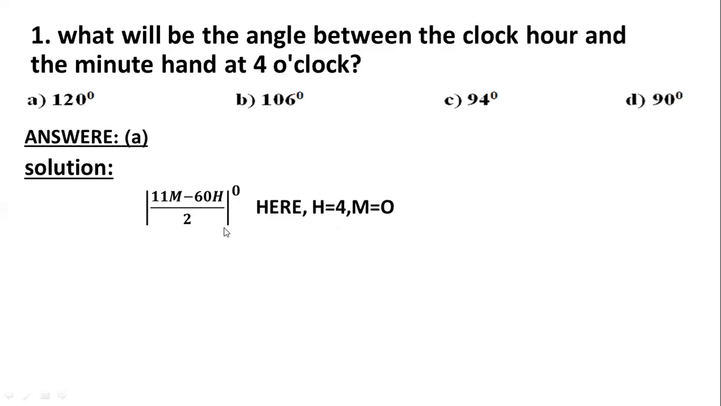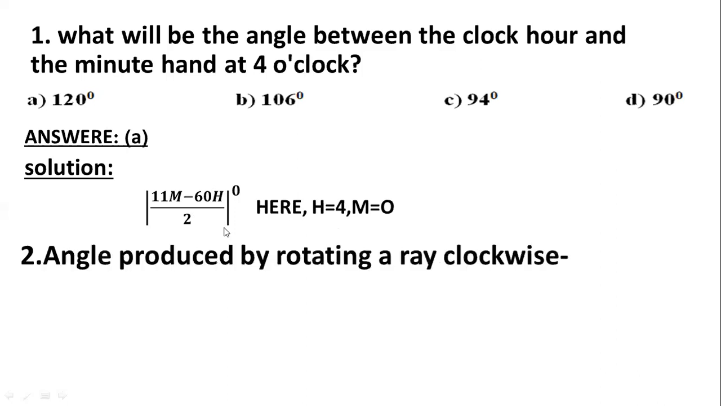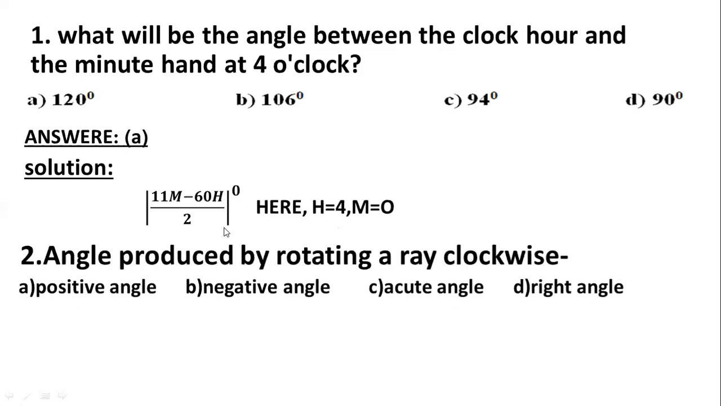Clear? Okay. Our question 2 says, angle produced by rotating a ray clockwise. If any angle is rotated clockwise, then what will happen? Is it a positive or negative angle, or acute angle, right angle, or obtuse angle? What do you think? If an angle is produced by rotating clockwise, that must be a negative angle. You know that.